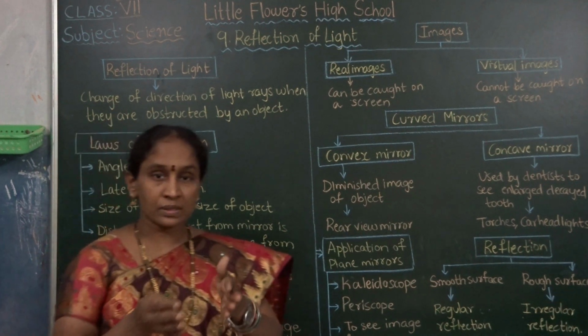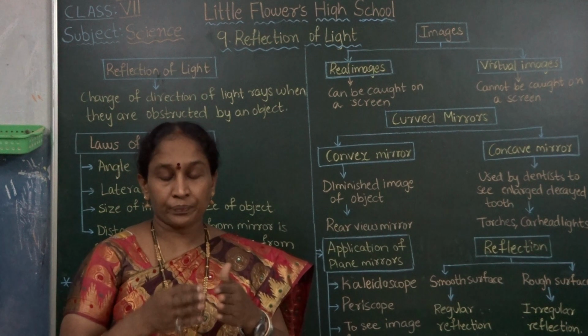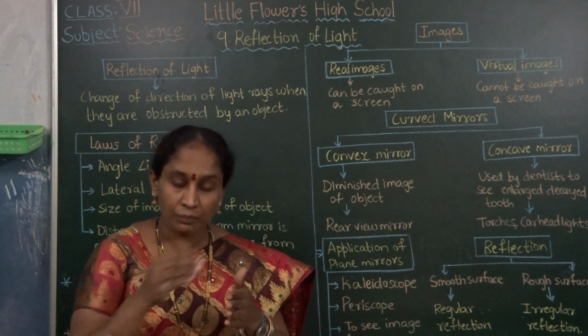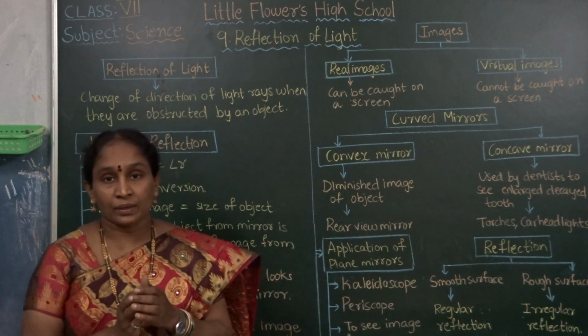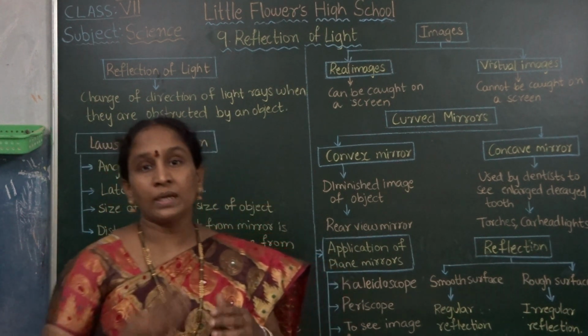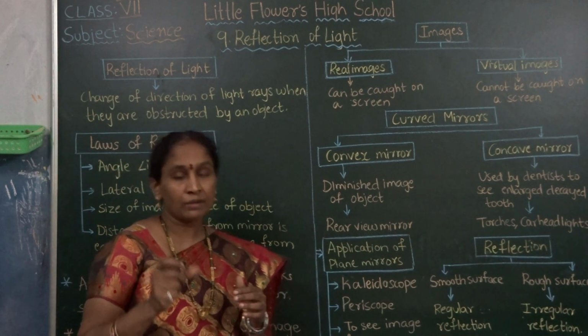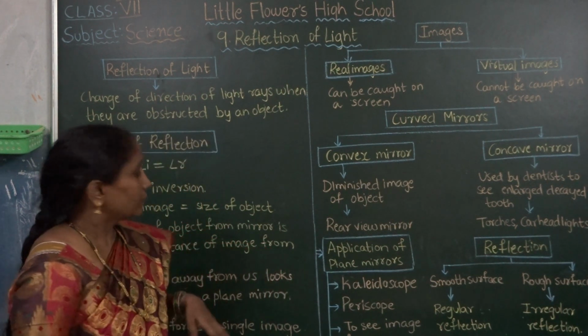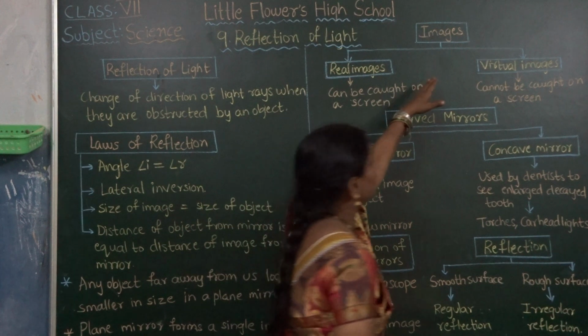Two or more mirrors are set at some angle. At different angles, the number of images increases. Different angles, different numbers of images are formed. It depends upon the angle.